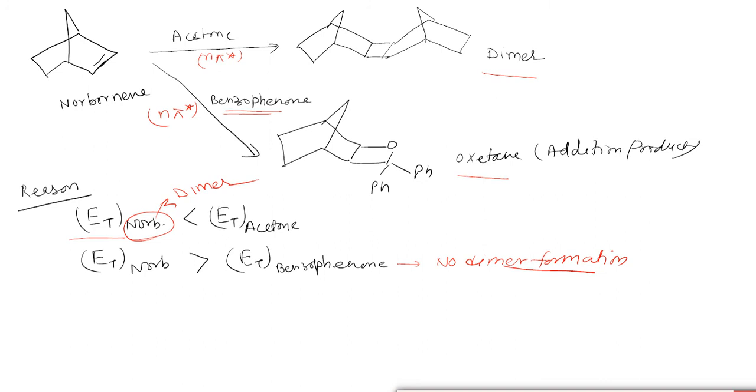It will first form the excited singlet state, then the excited triplet state, and due to this, it will form the dimer. Similarly here it will first form the excited singlet state and the excited triplet state, but it has energy lesser than the triplet state of norbornene, therefore it will form the addition product.